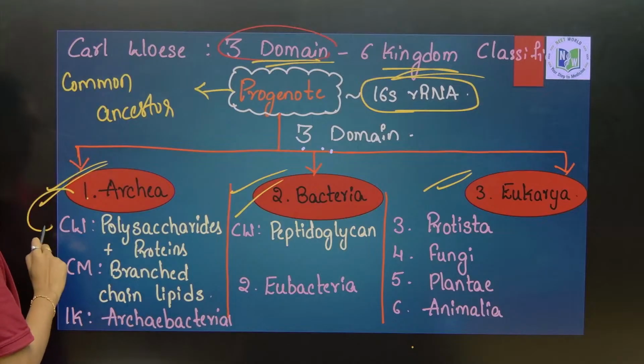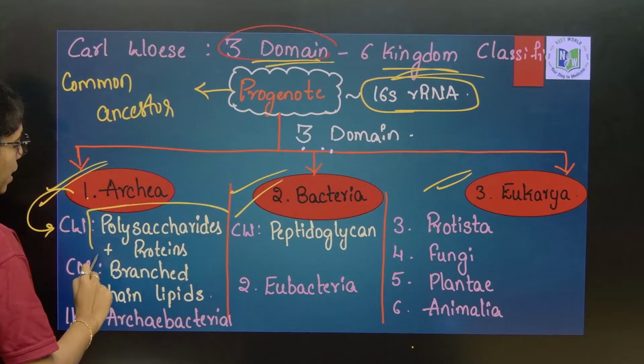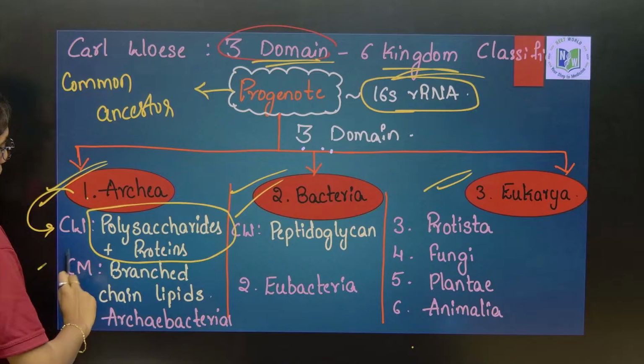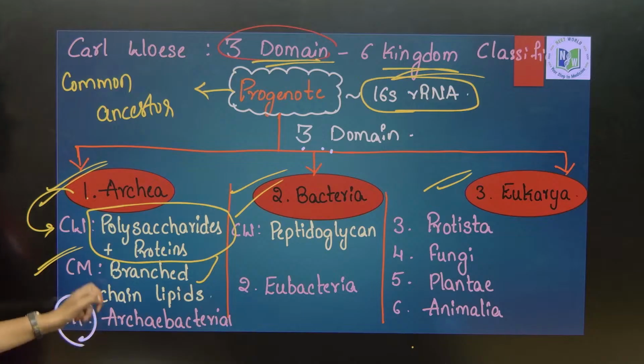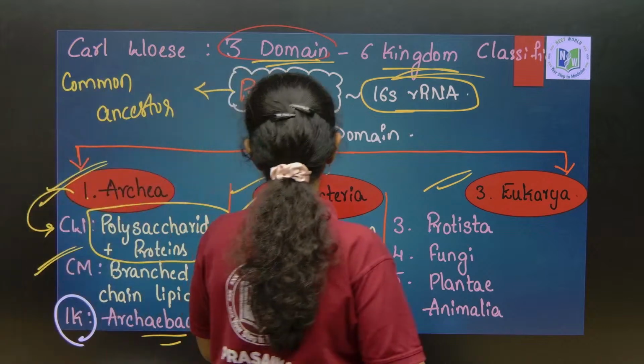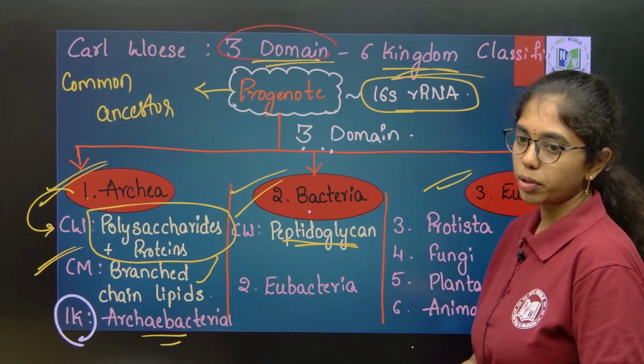Archaea, cell wall includes what? Polysaccharides and proteins. Fine. Cell membrane consists of branched chain lipids, and the only kingdom which is placed under domain archaea is archaebacteria. Okay. And here if you see bacteria, cell wall is made up of peptidoglycan.